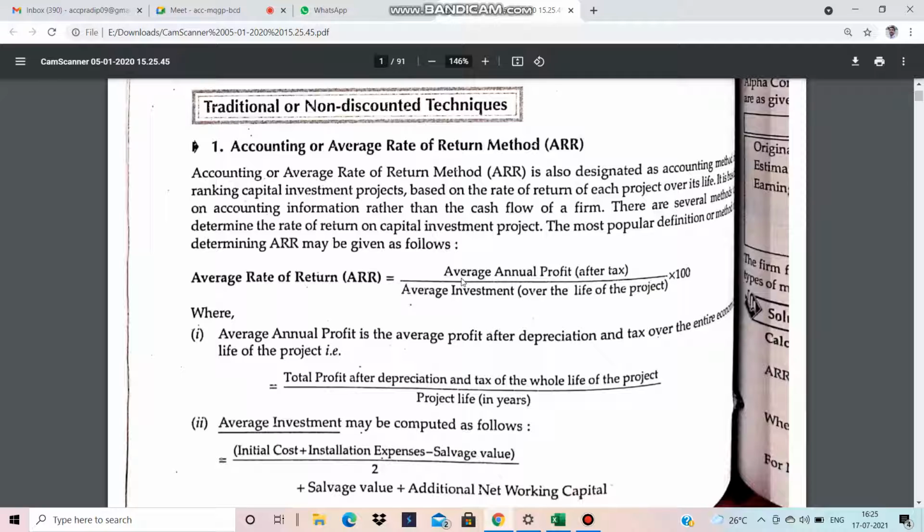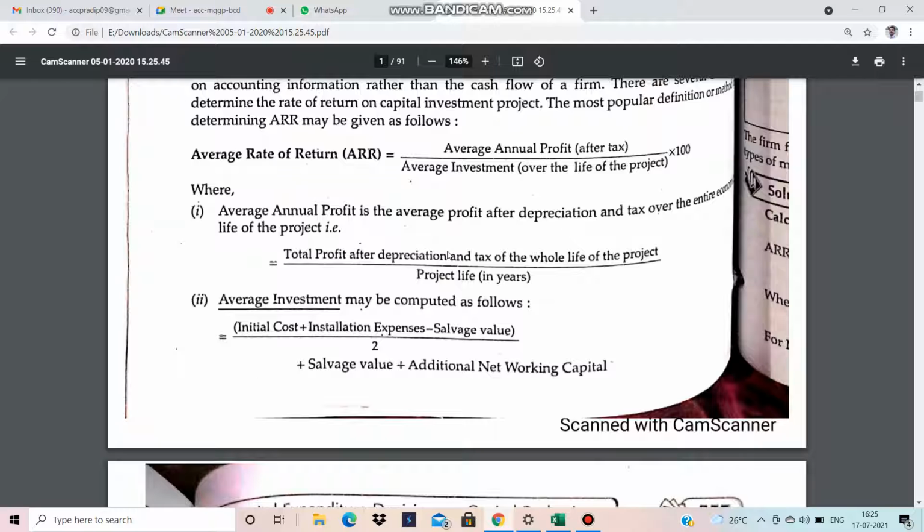The average annual profit after tax you can write as PAT. The average investment may be computed as follows: initial investment plus installation charge less salvage value, divided by 2.